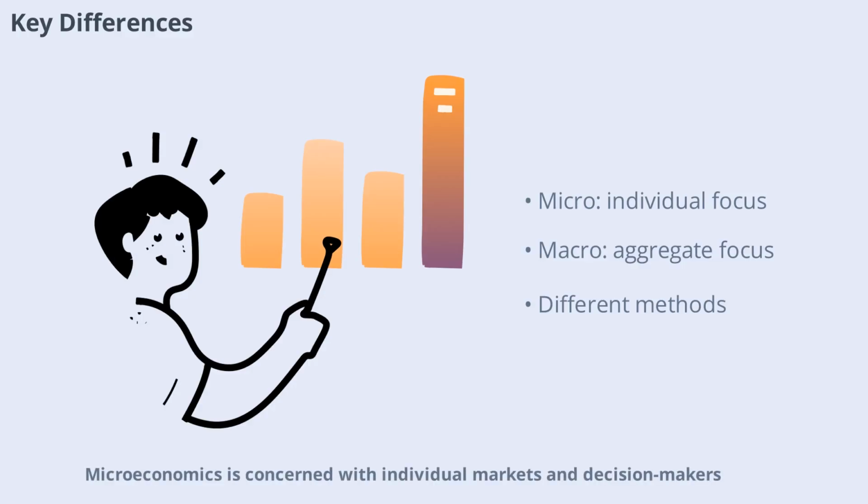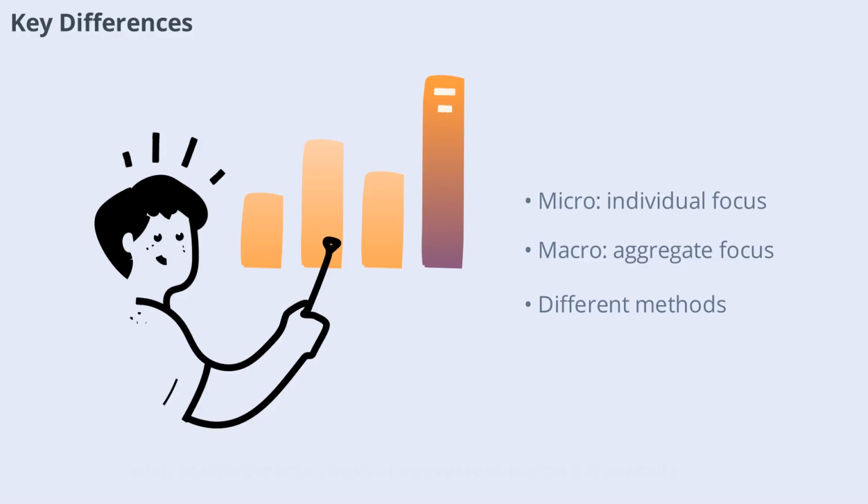Microeconomics is concerned with individual markets and decision makers, while macroeconomics looks at aggregate outcomes. For example, microeconomics might analyze why the price of apples rises, while macroeconomics examines why inflation is increasing across the entire economy. Recognizing these differences helps clarify what each field can explain and predict.